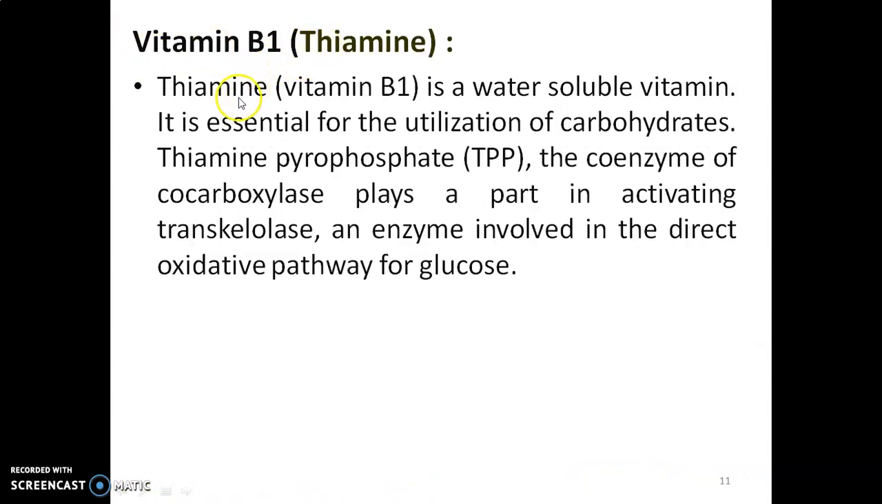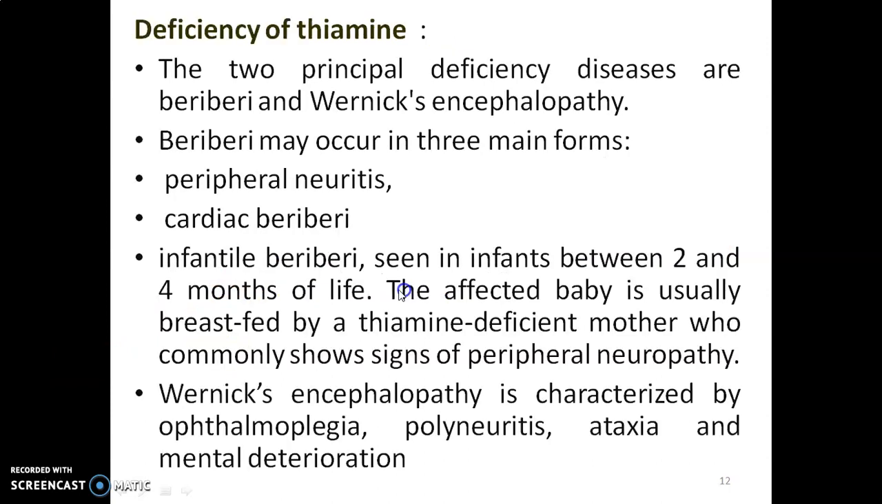Vitamin B1, thiamine. Thiamine, vitamin B1, is a water-soluble vitamin. It is essential for the utilization of carbohydrates. Thiamine pyrophosphate, TPP, the coenzyme of the carboxylase, plays a part in activating transketolase, an enzyme involved in the direct oxidative pathway for glucose. Deficiency of thiamine. The two principal deficiency diseases are beriberi and Wernicke's encephalopathy.